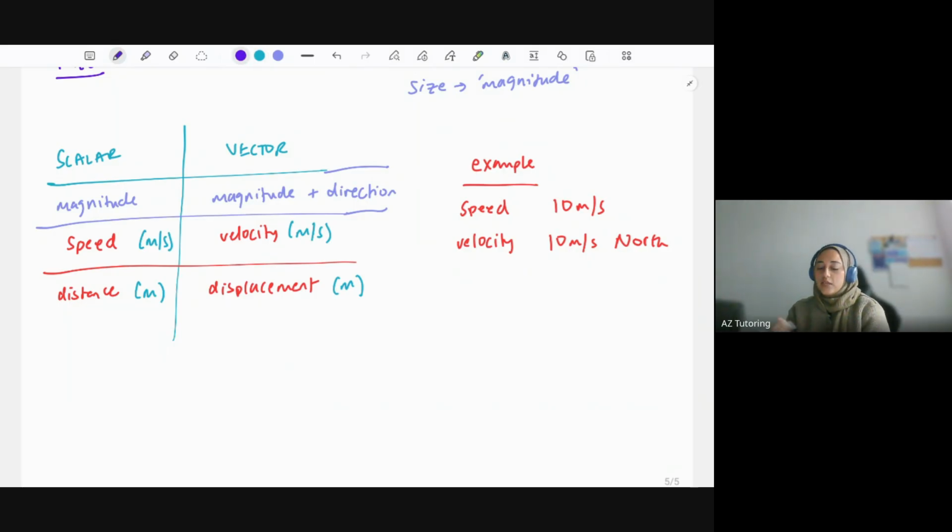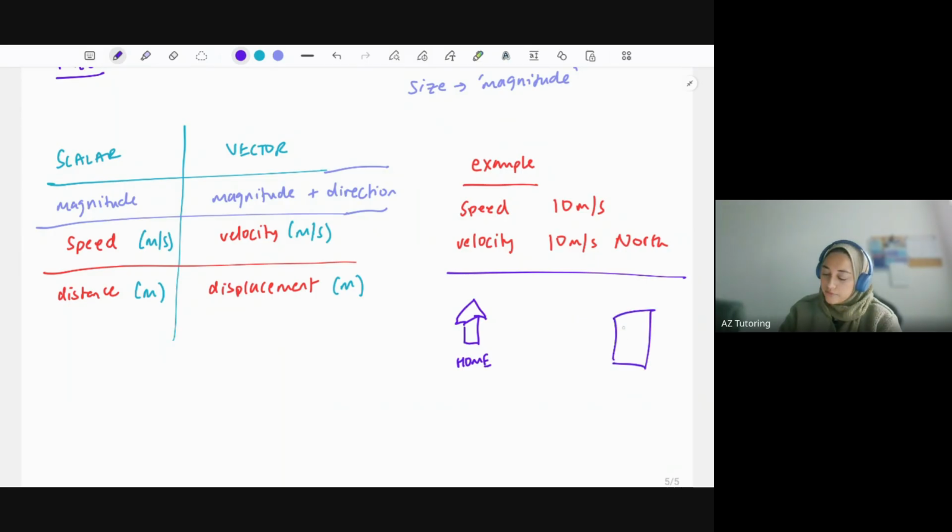So just to give you an example of distance and displacement, because people can't really figure out how can I put a direction on that. Let's say you're at your house, so that's home, and you go to the shop. So this is the shop. If you go walking to the shop, let's say the shop is 10 meters away, and then you also come back from the shop home. So you come home as well. So that's another 10 meters.